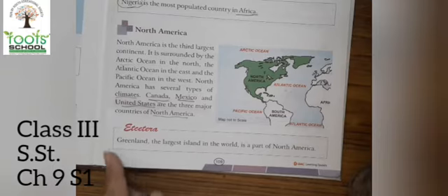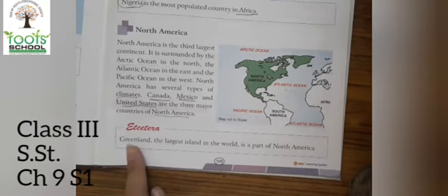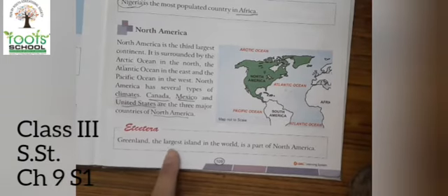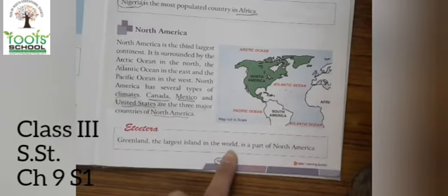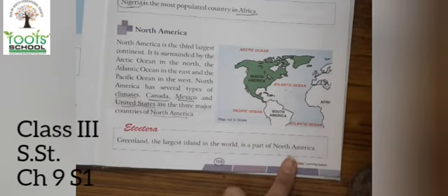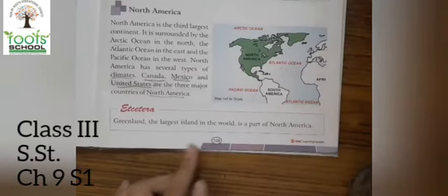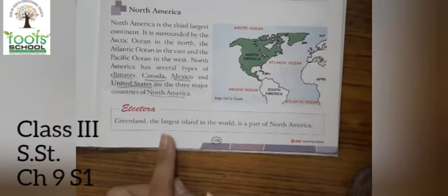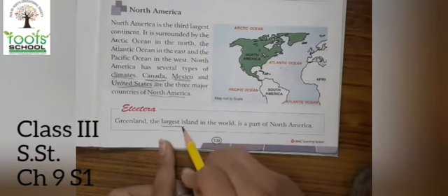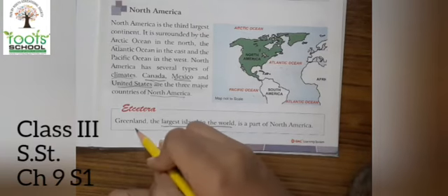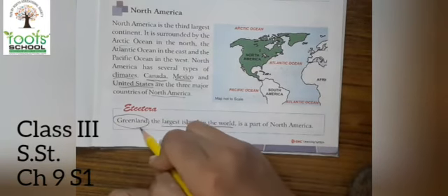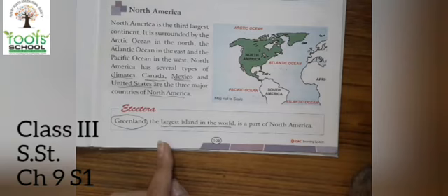Now one etc. is given. Greenland, the largest island in the world, is a part of North America. So what is the famous thing about North America? That there is the largest island of the world. What is it? It is Greenland.